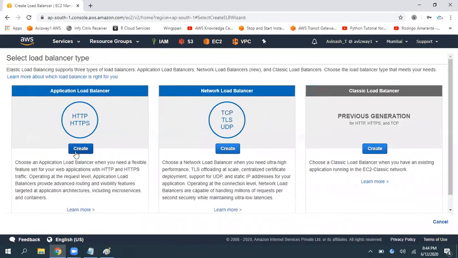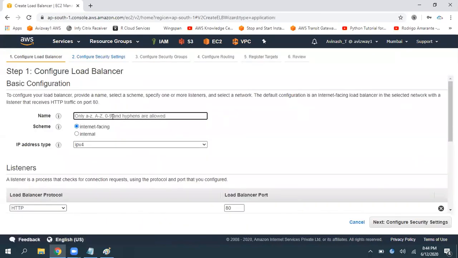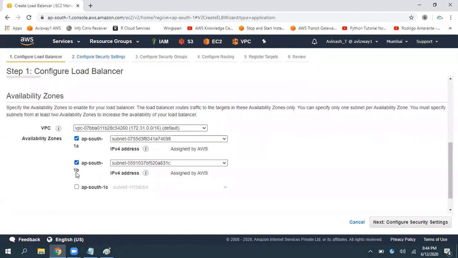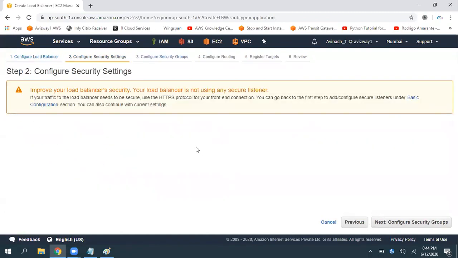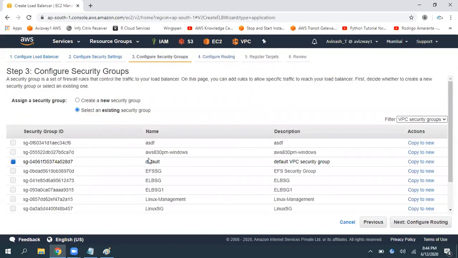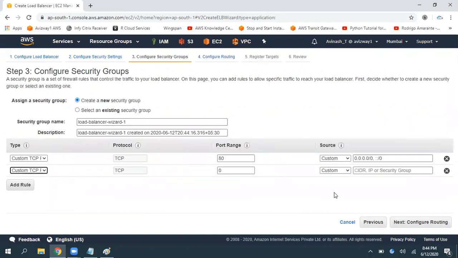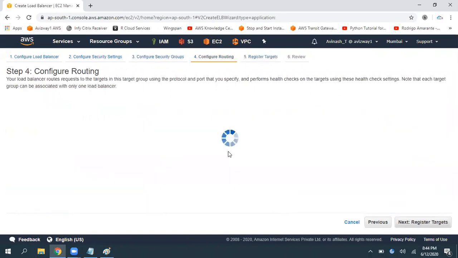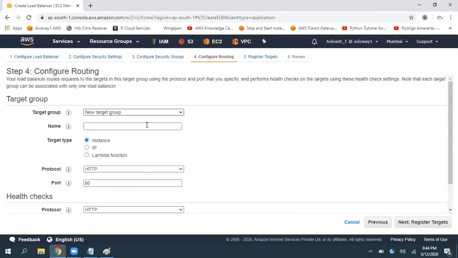Create load balancer, application load balancer, application prod, internet facing, and I'm selecting all the three subnets. Then click on next, leaving this blank and selecting an existing security group ELBSG1, or else you can create a new security group with port number 80 and port number 443. Then click on next, and here we need to create a target group.